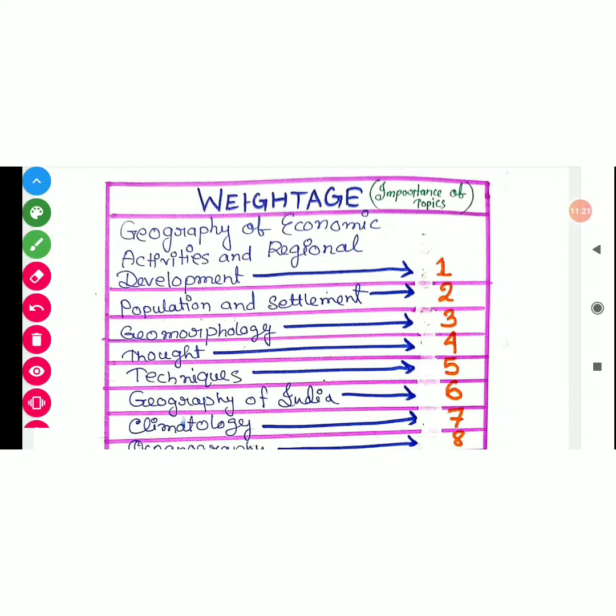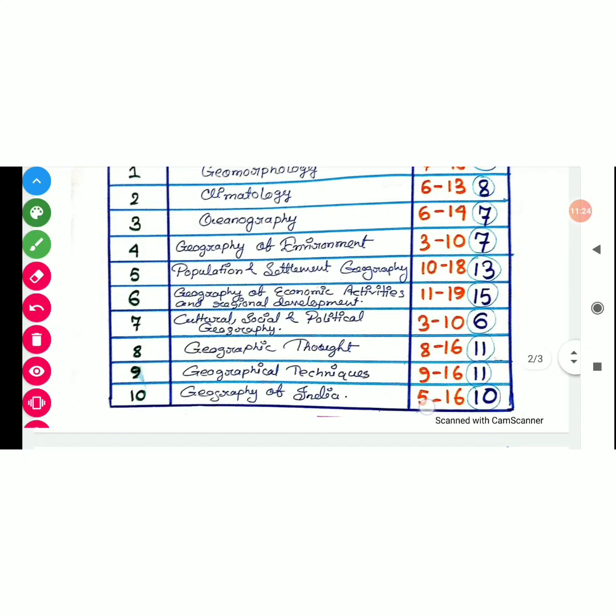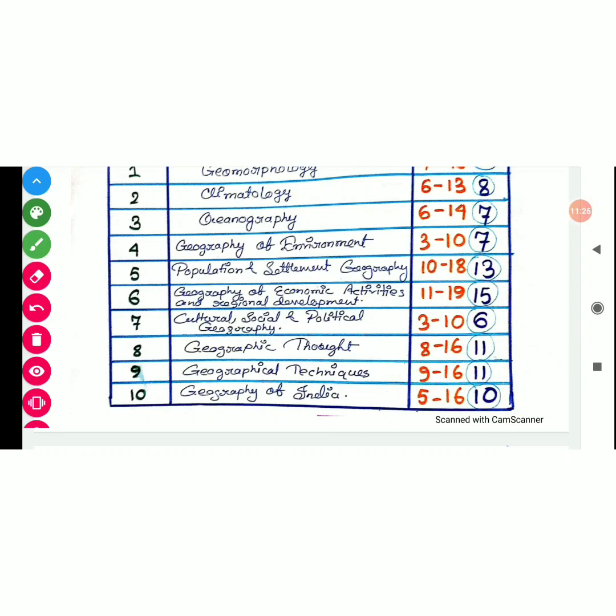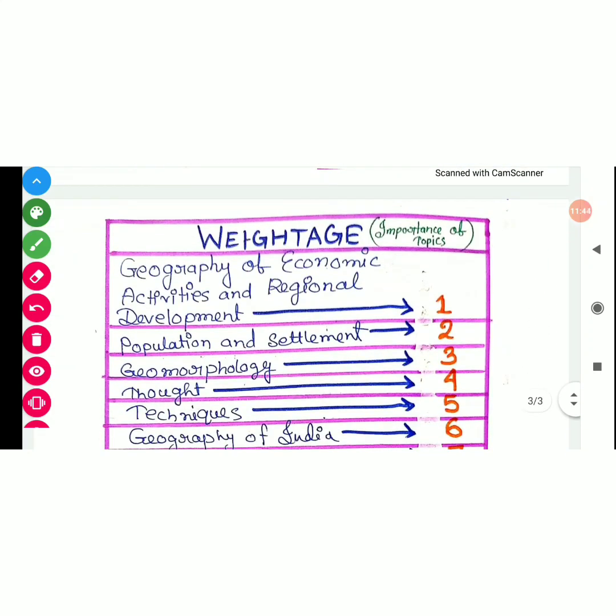Here I am giving some weightage. So here you can see that the highest number of question came from this geography of economic activity and regional development. Highest number of question, 15 question, okay. So keep it in your mind, and you can see here as highest number of question came from that chapter, that's why I give first weightage, that it takes first position, because most of the question came from this chapter, okay.